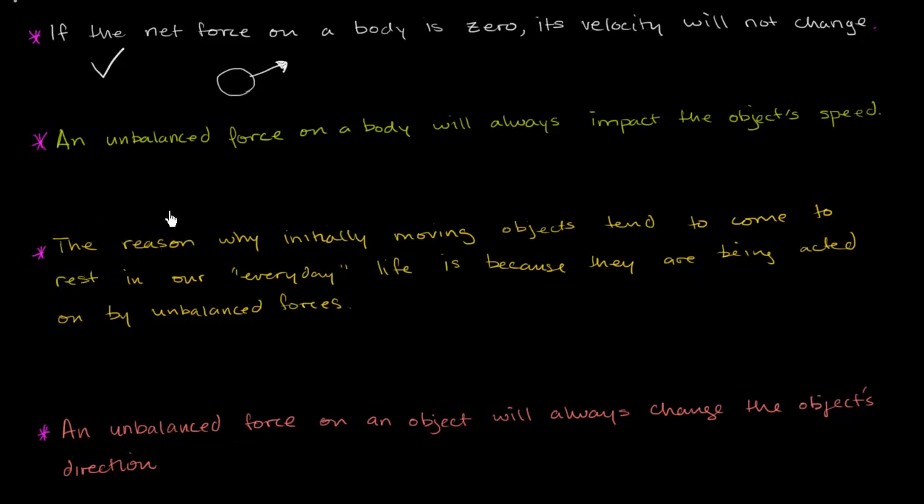Statement number 2. An unbalanced force on a body will always impact the object's speed. And the key word right over here is speed. If I had written impact the object's velocity, then this would be a true statement. An unbalanced force on a body will always impact the object's velocity. That would be true, but we wrote speed here. Speed is the magnitude of velocity. It does not take into account the direction.